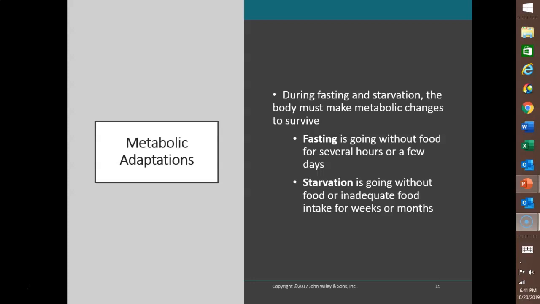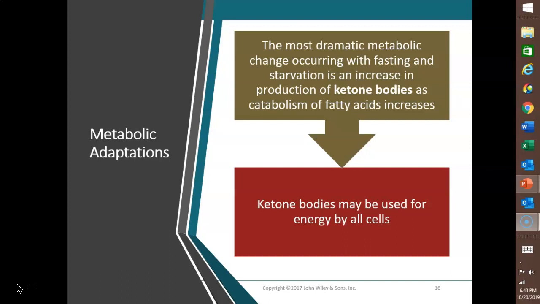But there's a ready supply of amino acids for gluconeogenesis, making new glucose from non-carbohydrates, because that lowered insulin level and increased cortisol is going to slow the pace of protein synthesis. So we slow down the rate at which we make proteins. Therefore, we can use those proteins, through catabolism, to use those amino acids to make ATP. The most dramatic metabolic change that happens when a person is fasting or in starvation is the increase in the formation of ketone bodies by the hepatocytes.